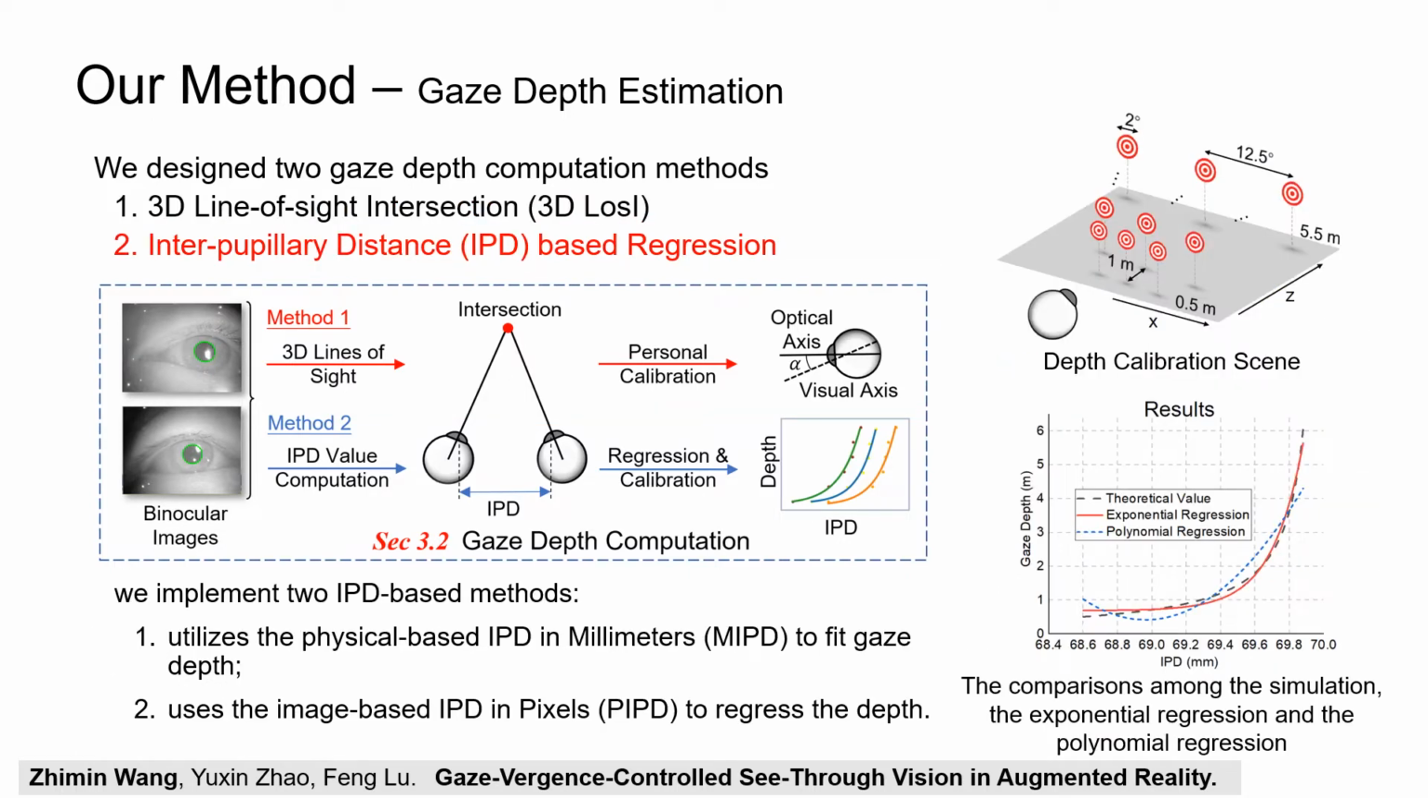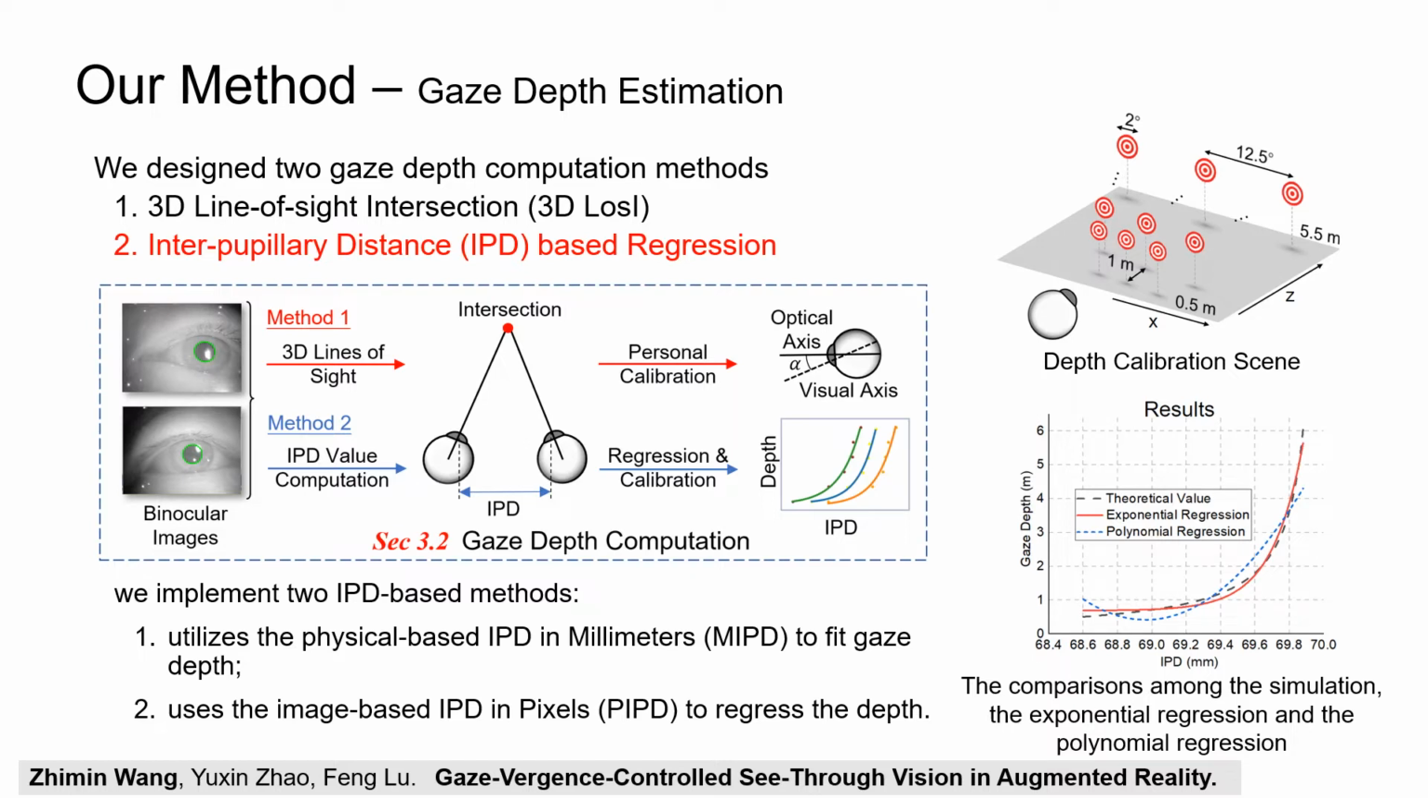The 3D LoS highly relies on the accuracy of binocular 3D gaze estimation, so it is also important to design a method that is insensitive to the line of sight. We introduce a technique that takes the IPD as input to regress gaze depth.